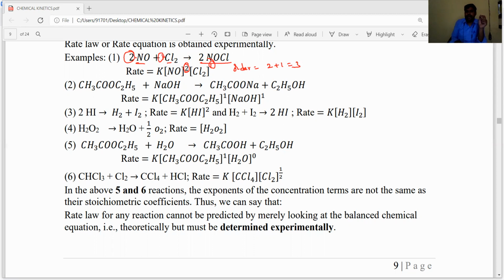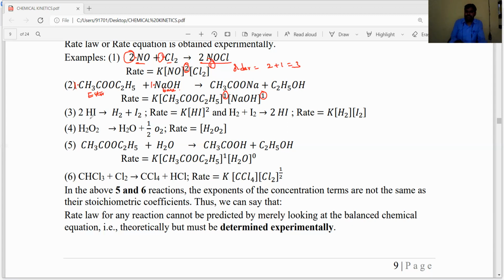Similarly, hydrolysis of ester, this is the ester in basic medium. For this rate expression or rate law, the rate is equal to, it depends on the concentration of both reactants and their powers are 1 only, and here the stoichiometric coefficients are also 1 and 1. If the powers on the concentration of reactants in the rate expression are equal to their stoichiometric coefficients, such types of reactions are called elementary reactions. If not equal, those are called non-elementary reactions.